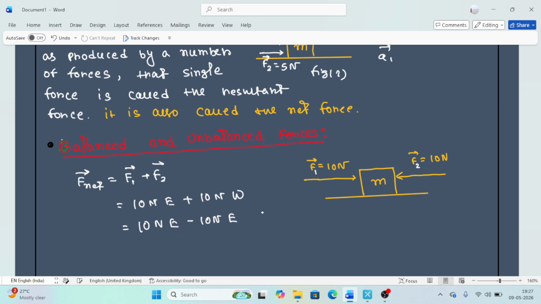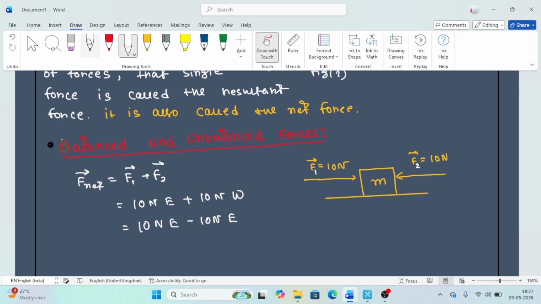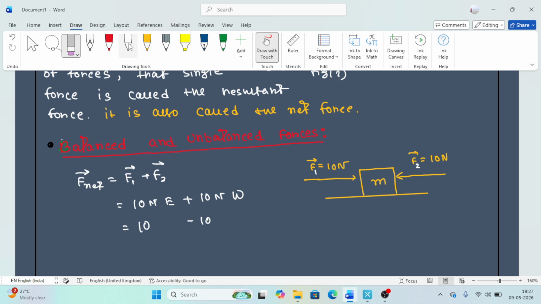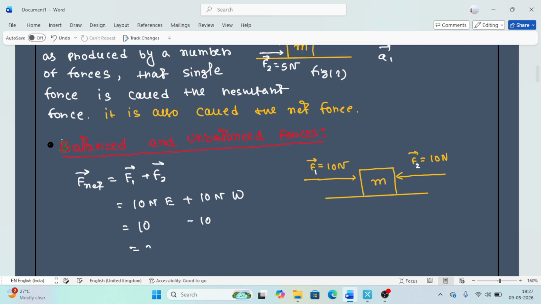That means the minus sign indicates the direction opposite to east, which is west. If you take the minus sign, that will be understandable. Okay, so you can write it that way. I think you understood. That's why you get 0.